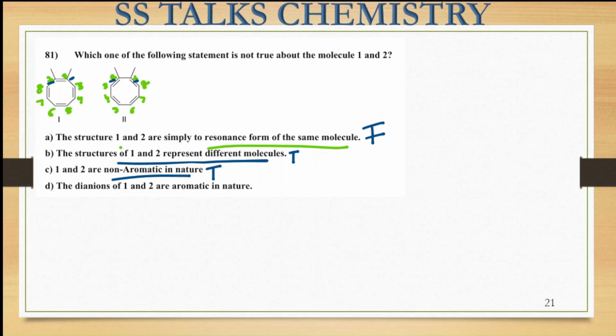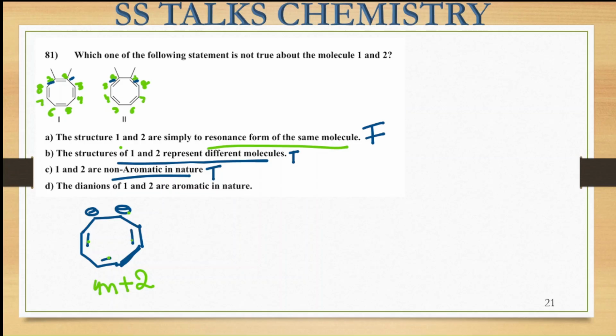Next, the dianionic forms of these are aromatic in nature. So let us consider the dianionic species of this one. Here with these negative charges, we can consider the double bonds remaining as they are. So you can see an 8-membered ring is present. Here it is cyclic and planar. How many double bonds are present? 1, 2, 3, 4, 5. So the 4n plus 2 pi rule is being obeyed over here.